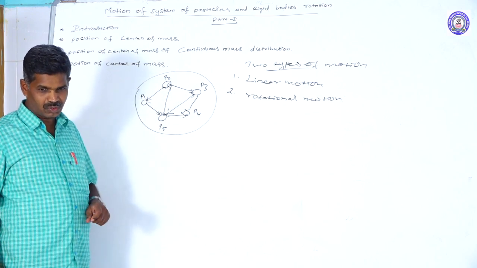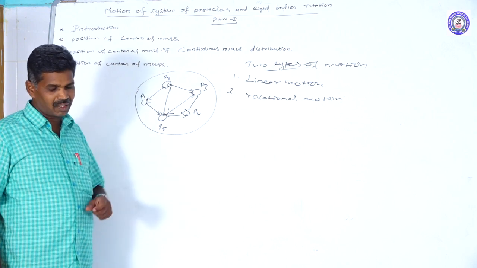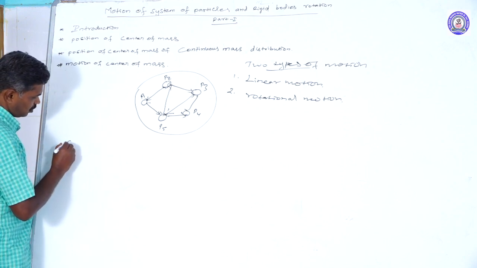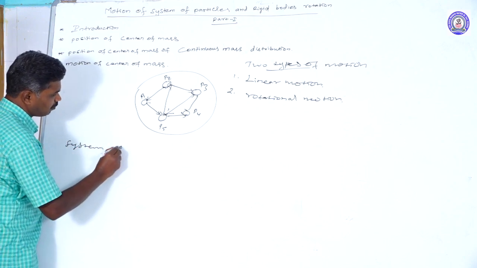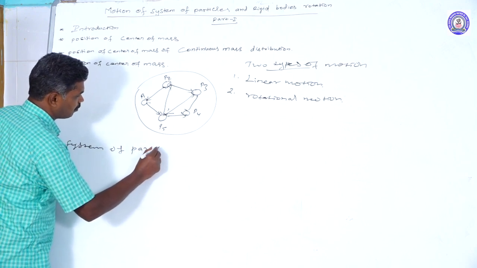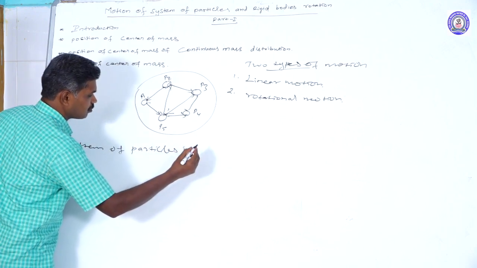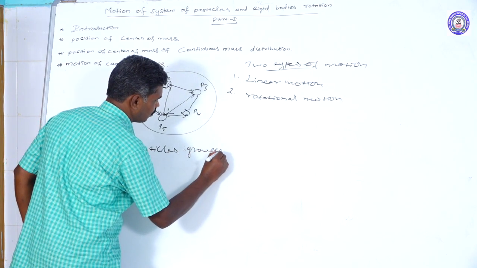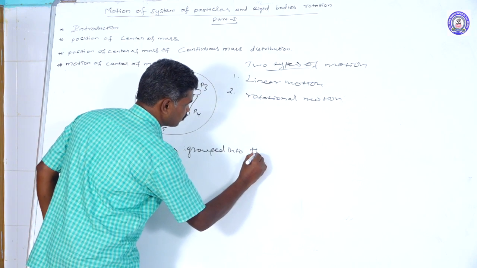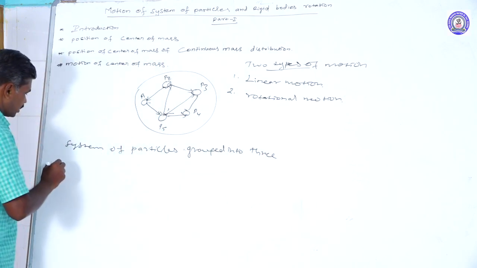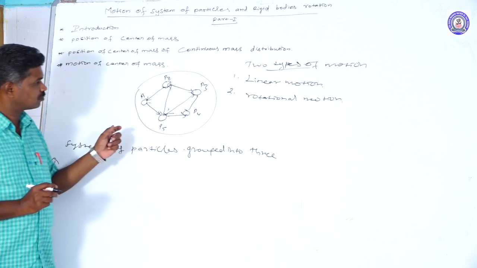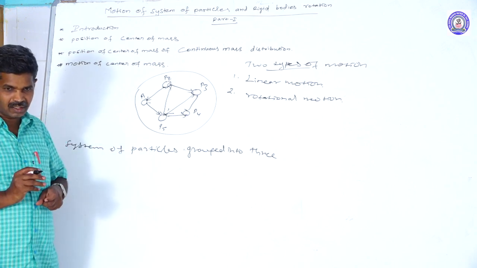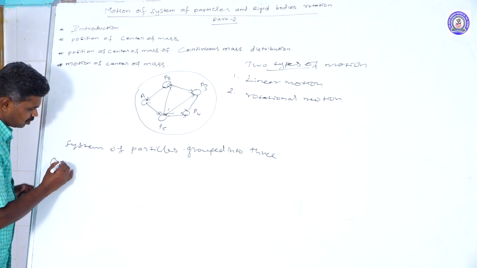For studying the position of the center of mass, systems of particles are classified into three groups. One is the two particle system. If we have more than one particle, then we can say it is a system of particles. That's why the first one is the two particle system.